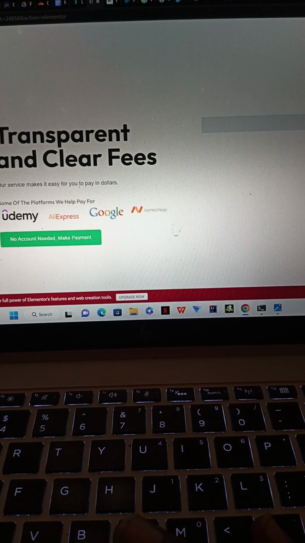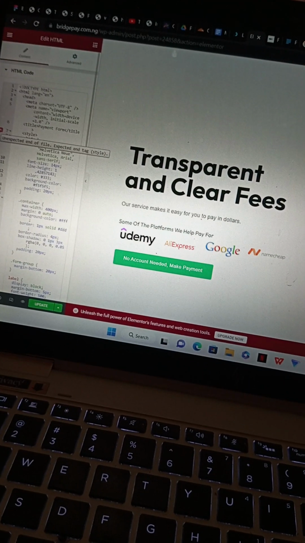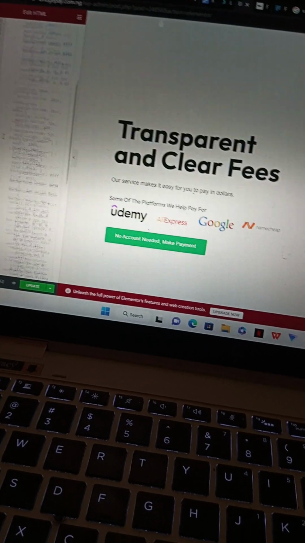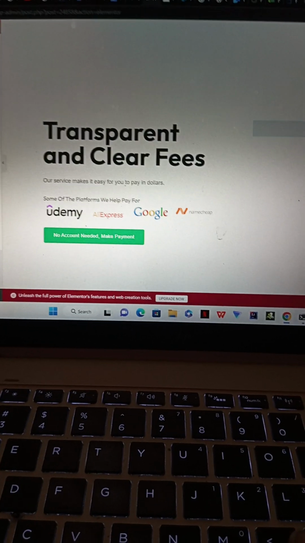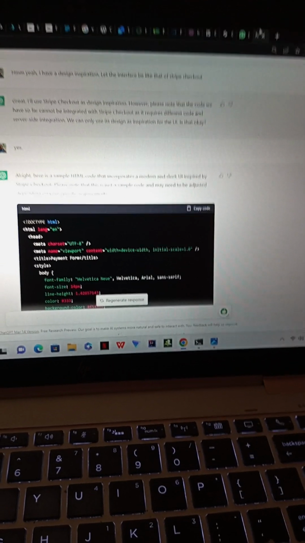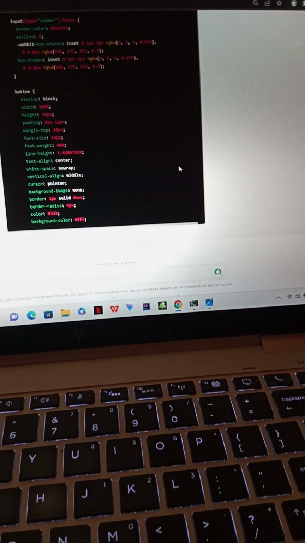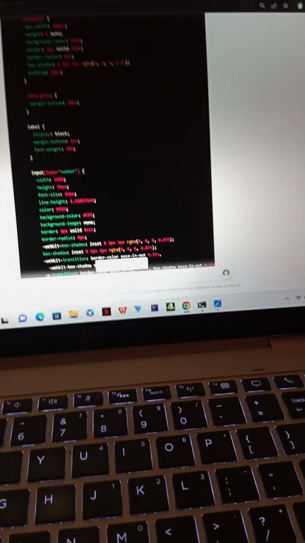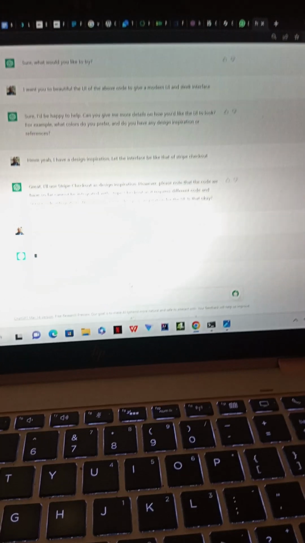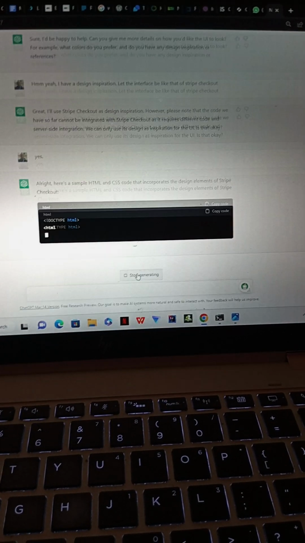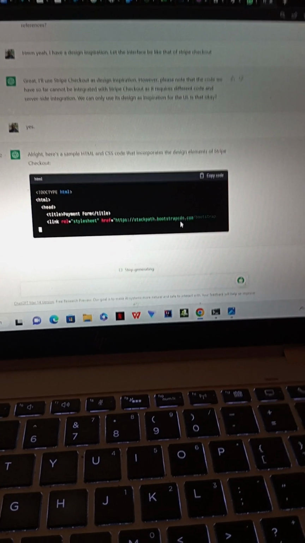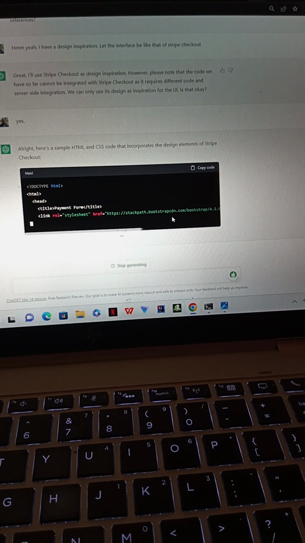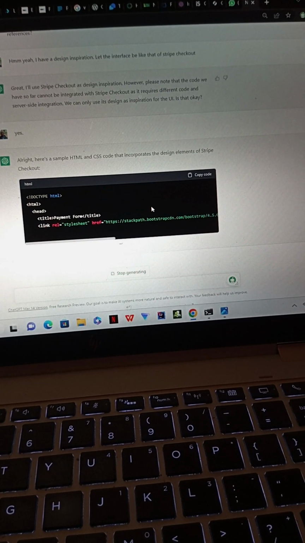It's an unexpected fatal error. Why? The code is not complete. Let me see why the code is not complete. Let me regenerate again. Let it generate completely this time, because this looks like the third time that I'm generating this code.